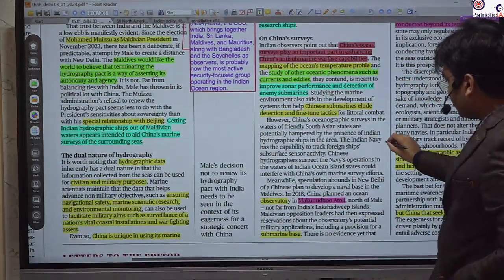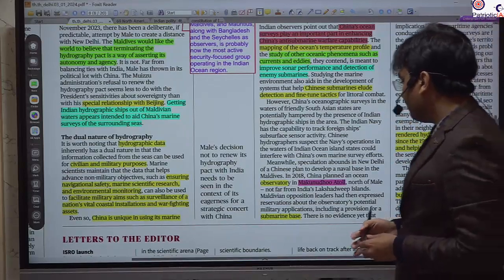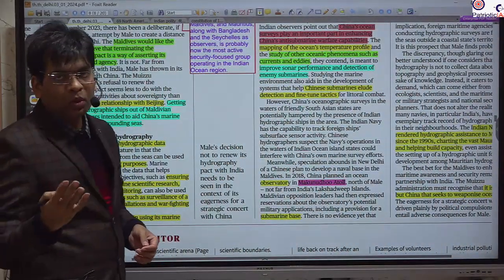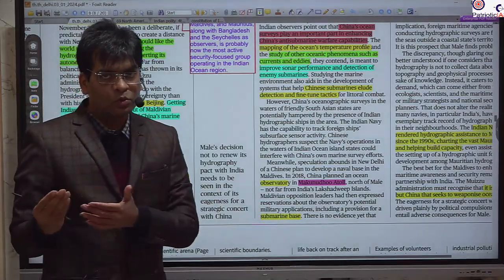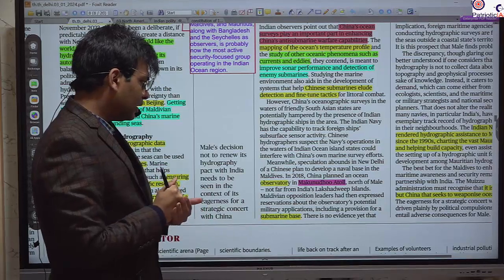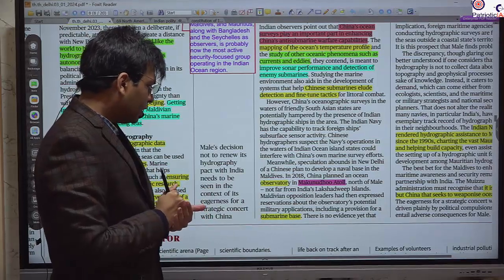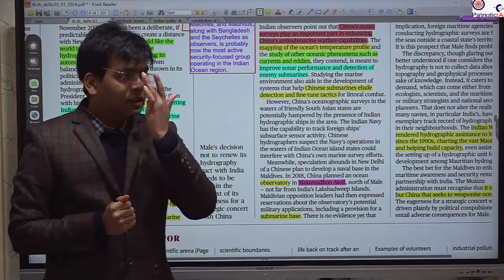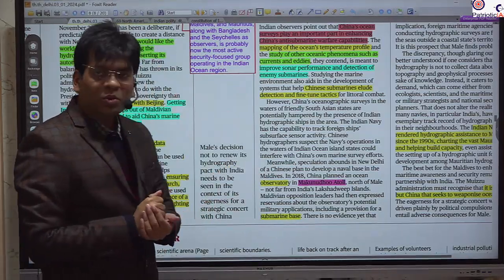Further, China wanted to develop its observatory in the Makunudhu Atoll. Makunudhu Atoll is very close to Lakshadweep, and it is under the control of the Maldives. So here China wanted to make its submarine base. What is an atoll? Do you know what an atoll is?